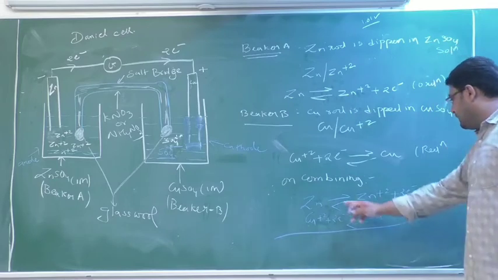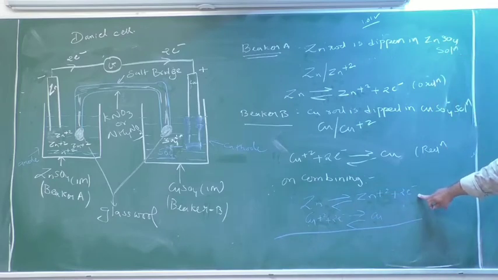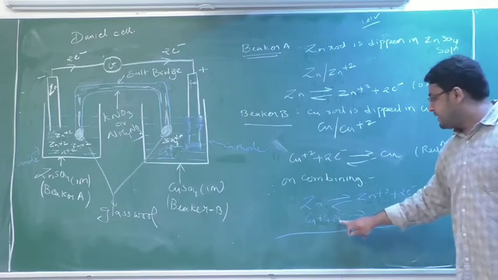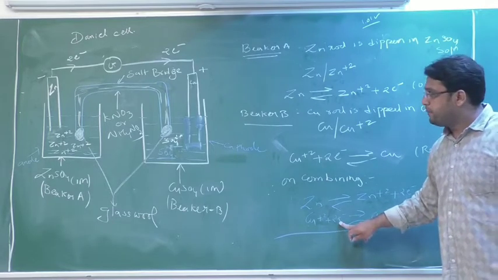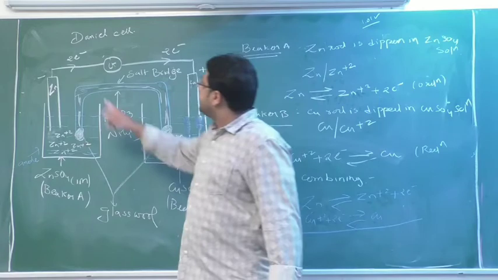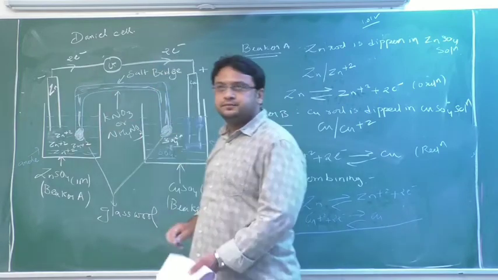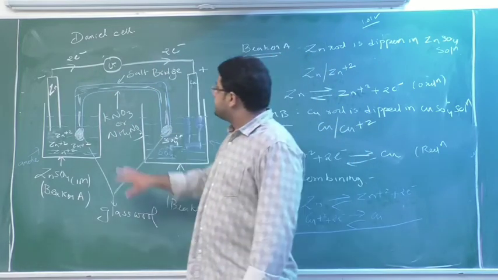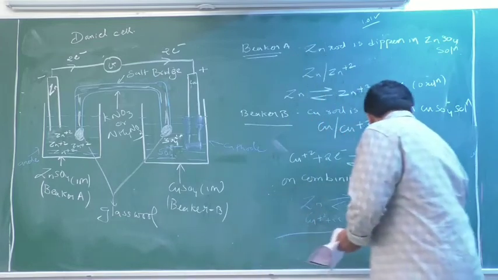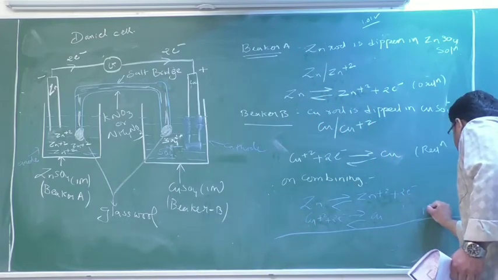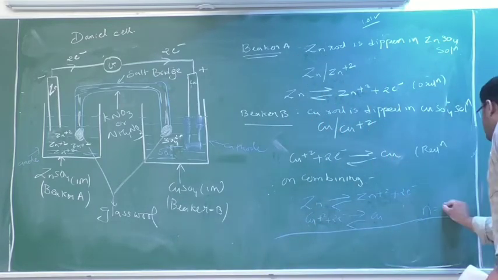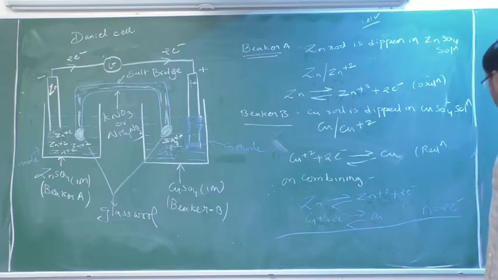So you can see here there is a loss of 2 electrons from zinc and a gain of 2 electrons by copper. So how many electrons are transferred in total? 2 electrons. So a total of 2 electrons will transfer in this reaction. So here I will write N, and this N represents the number of electrons transferred: 2.